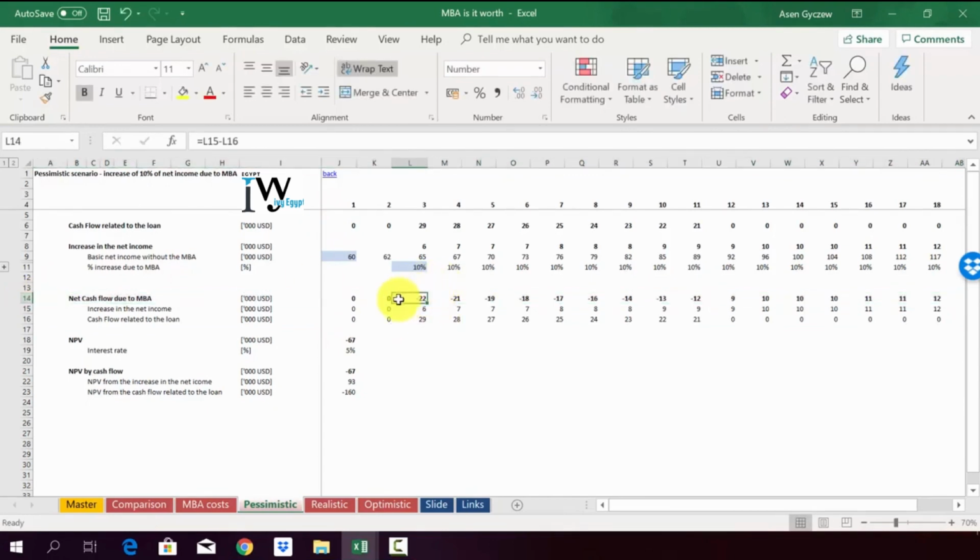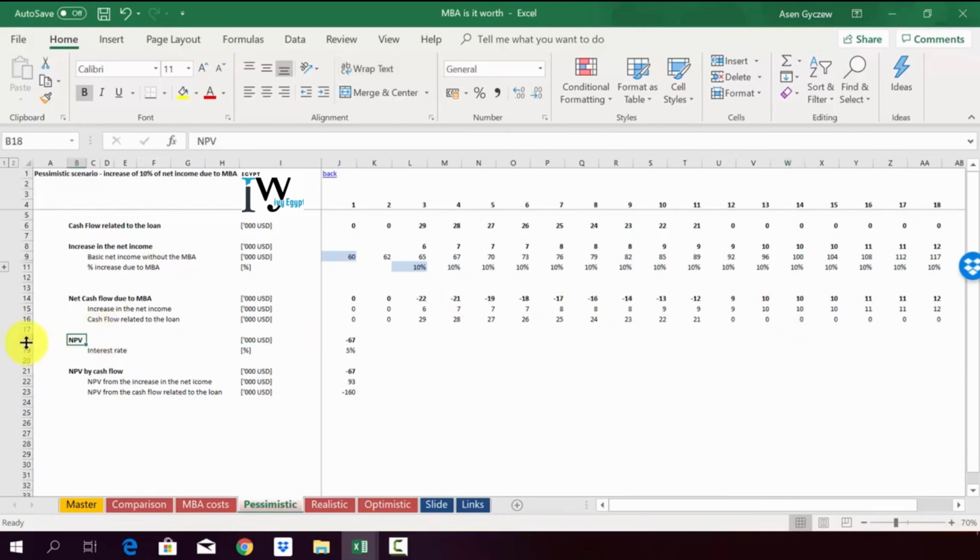So as you can see, in the first few years, up to year 12, we basically have a negative impact of the MBA because, although we are earning more, we are still paying a huge part of the MBA cost, the loan and the interest paid. And only after 12 years do we start actually seeing a positive impact. So we are done with paying the loan and we can finally enjoy the increase in salary.